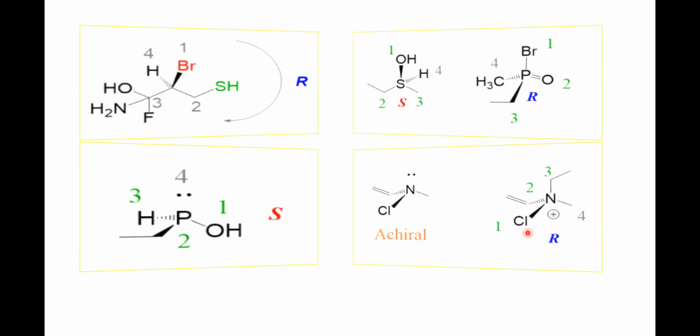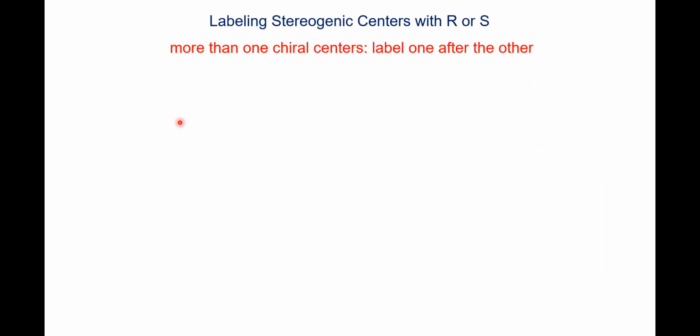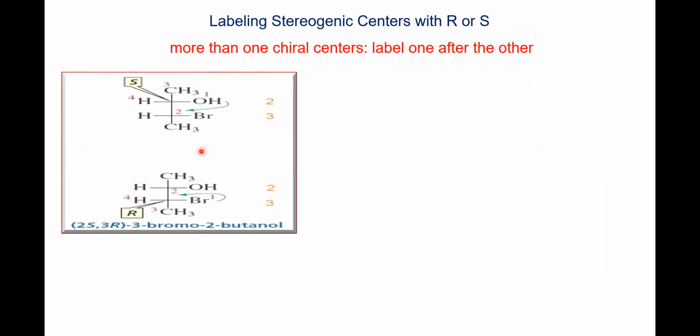You can assign the configuration like that, it's okay. If there is more than one chiral carbon, what do we do? We assign the configuration one by one. First assign configuration to one of the carbons, then go to the next chiral carbon.